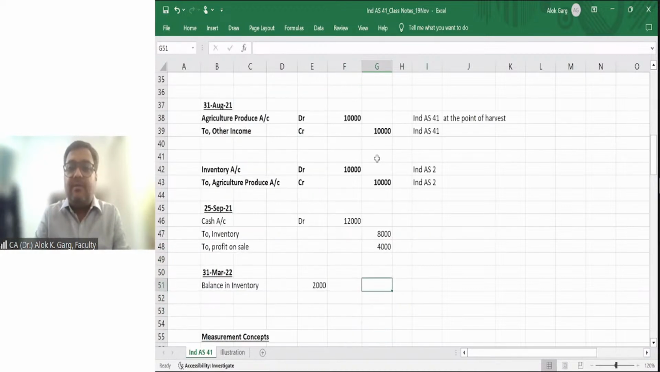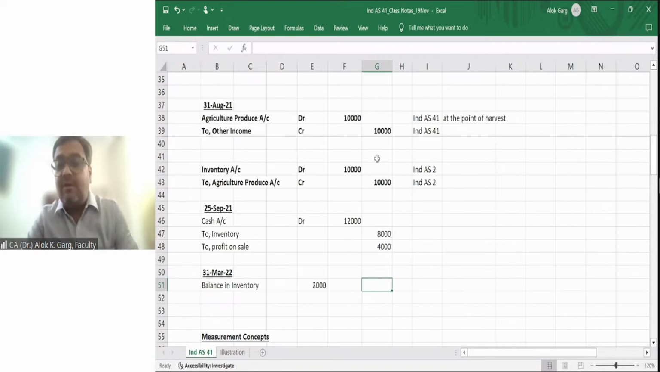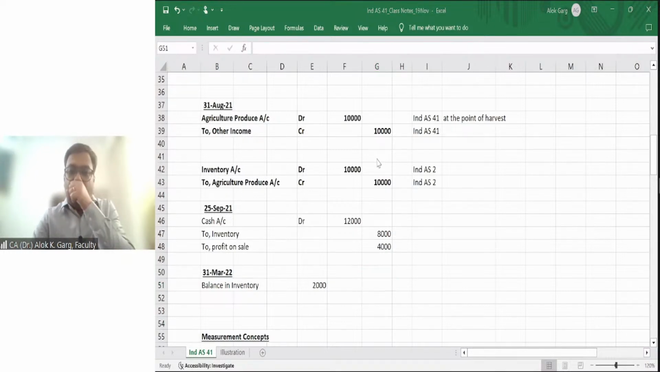Sir, what happens if the value of inventory has gone down on the reporting date from 10 rupees, it will become 8 rupees? In that case, I have to take an impairment hit of 2 rupees. Right? Is that clear?